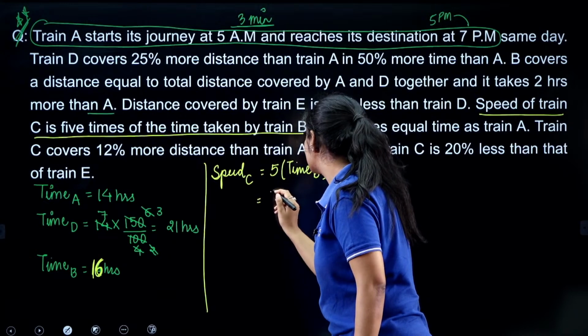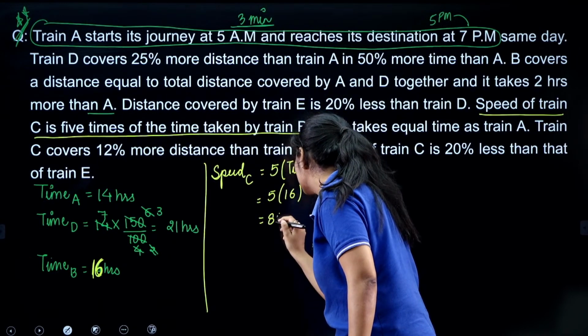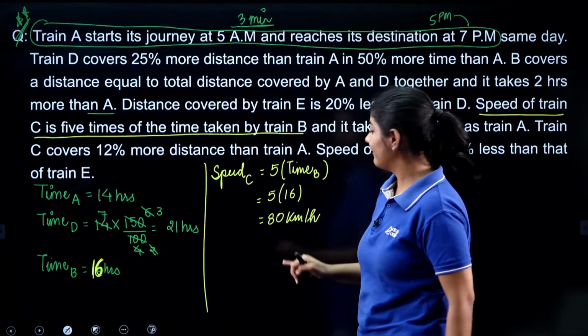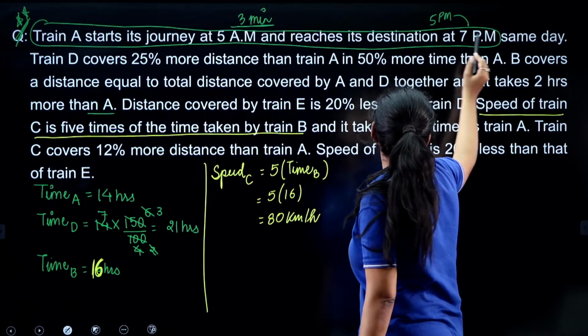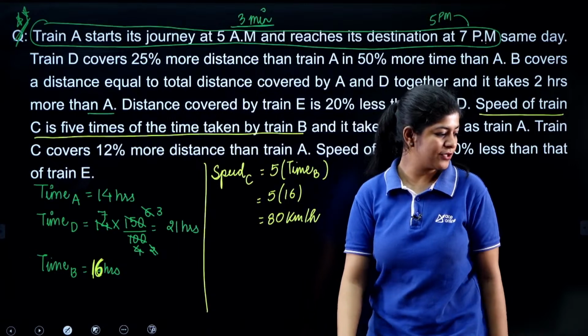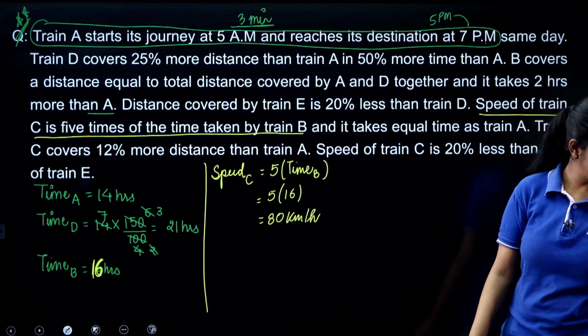So, speed of train C is nothing but 80. Now, the unit we are taking is kilometers per hour. Why are we taking hours? Because the time period that we are having over here is in hours only. Is it clear till now? Anyone having any doubt?